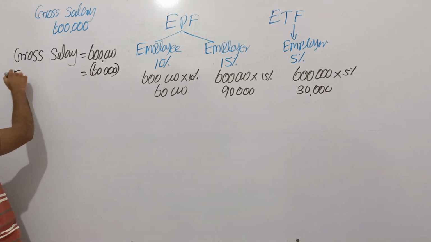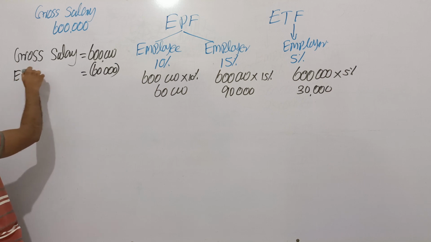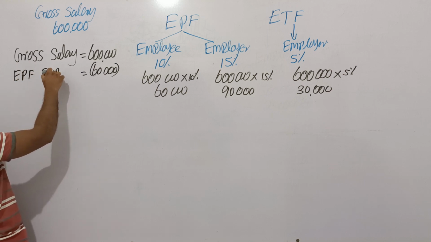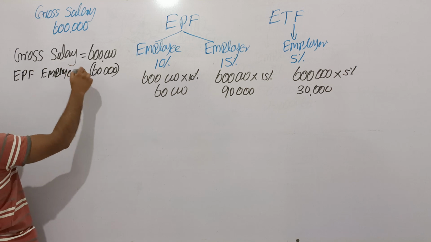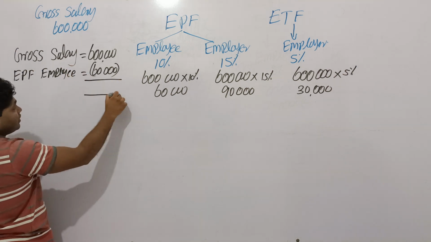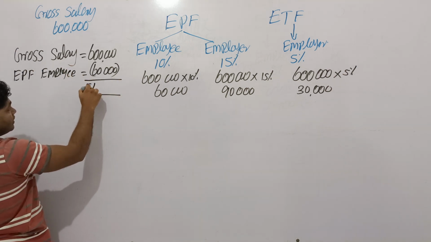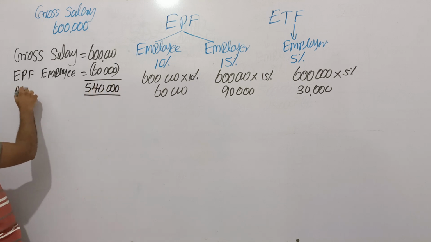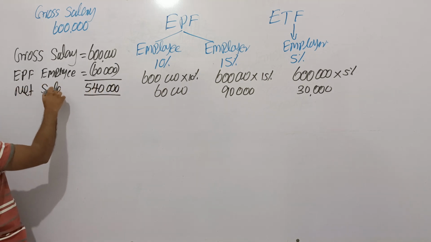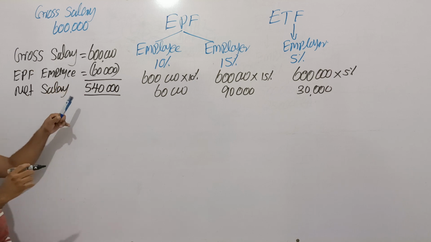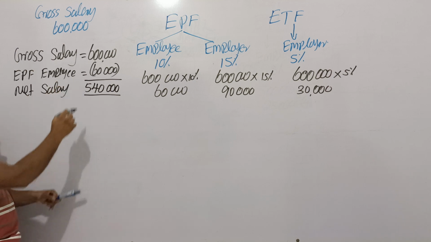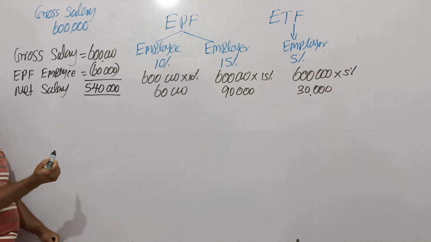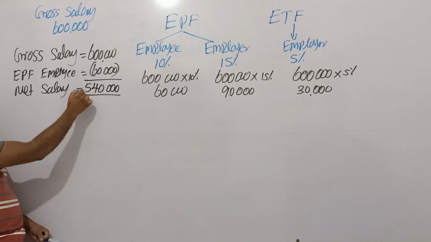This is the EPF employee contribution. The balance amount is paid in cash. Therefore, this is called net salary.